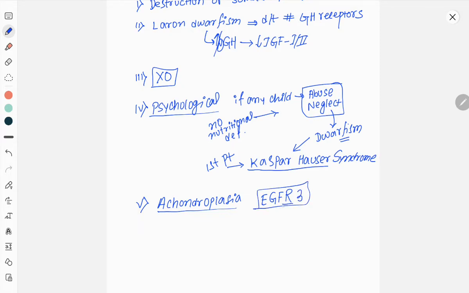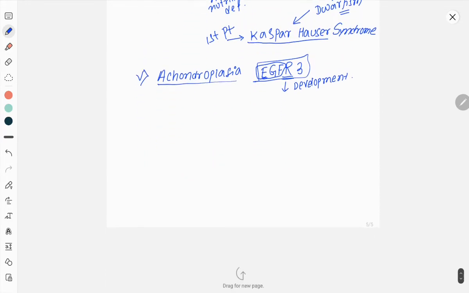If this receptor is defective, then there will be less effect of epiphyseal growth factor, which will lead to decreased development or growth of epiphysis and lead to dwarfism. There are certain drugs which help in treatment of dwarfism due to growth hormone deficiency or growth hormone releasing hormone deficiency or IGF-1 deficiency.